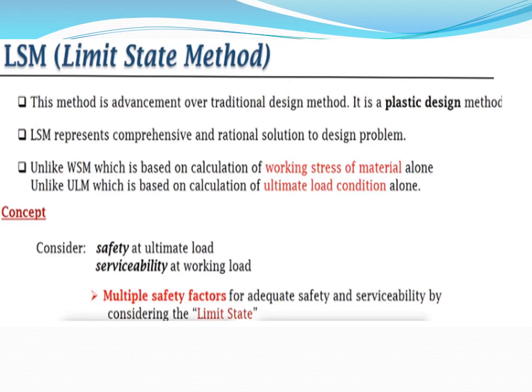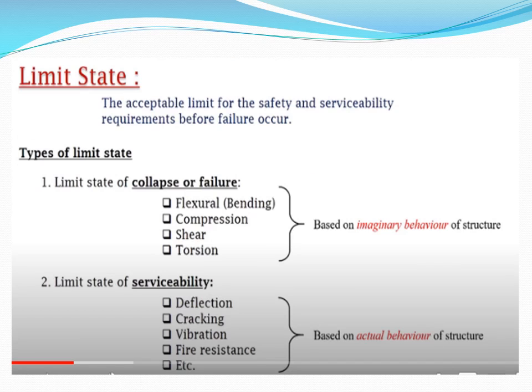But in the limit state method, we consider both safety at ultimate load and serviceability at working load. Also, multiple safety factors are used for adequate safety and serviceability, considering the limit state within acceptable limits before failure will occur. So before the member fails, it will give ample warning for safety and serviceability. Only after that will it go to failure, because we are considering the factored load. Factored load means the working load multiplied by the factor of safety.